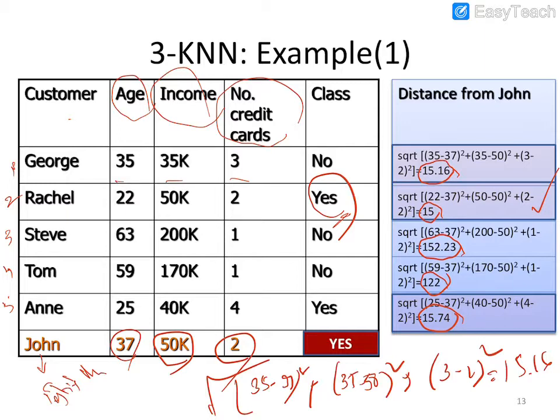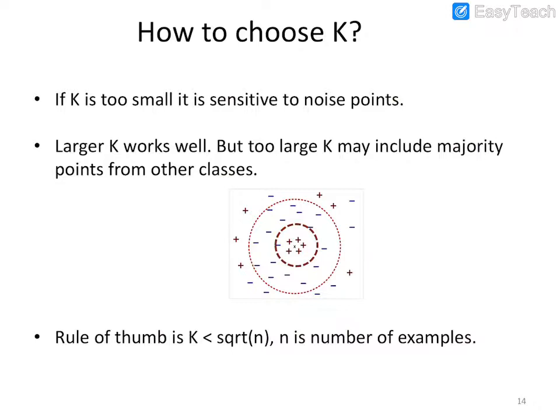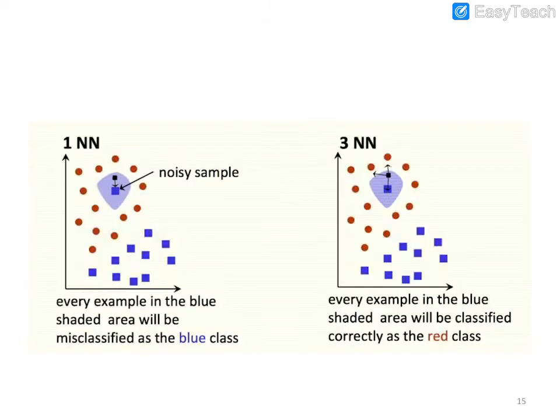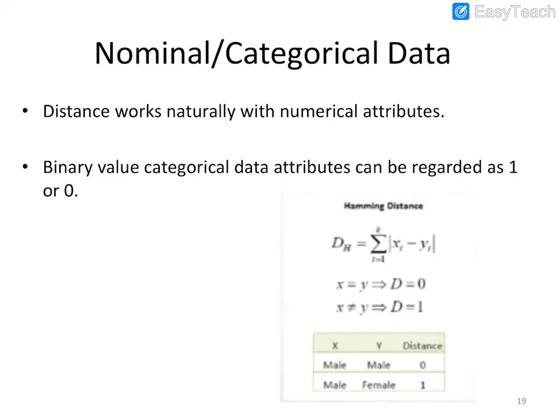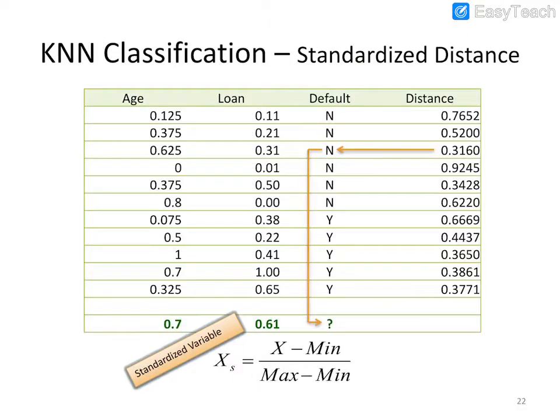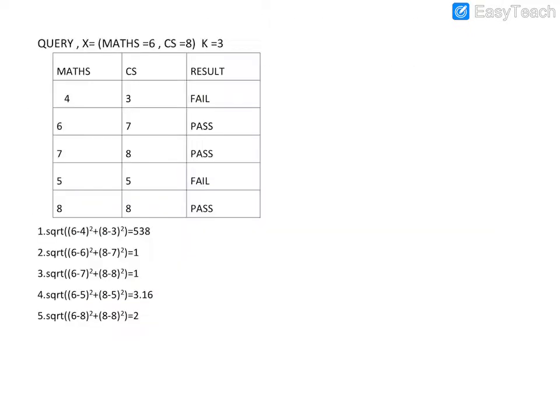So this is the way we decide the class label of objects whose class label is unknown, right? And I will tell you one more example. See this. Here there is a query with maths and computer science.